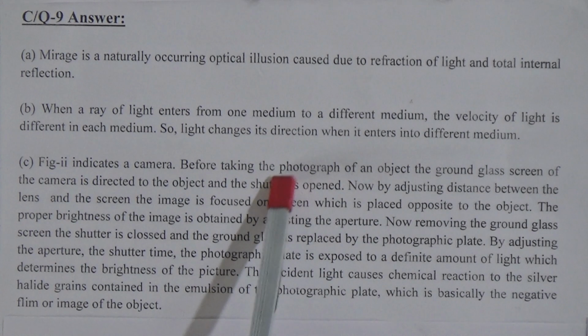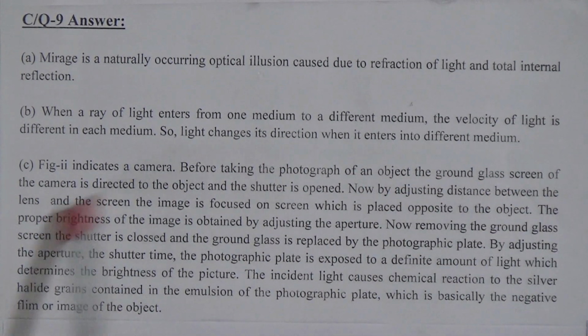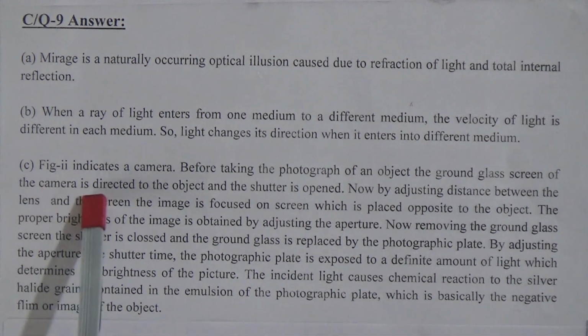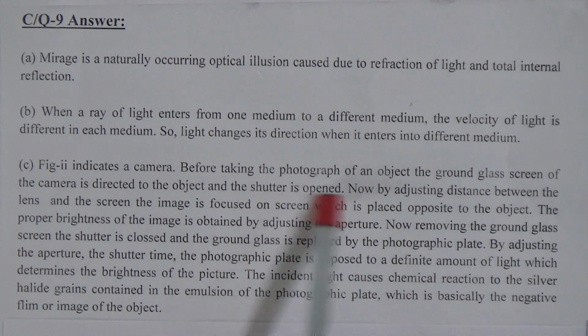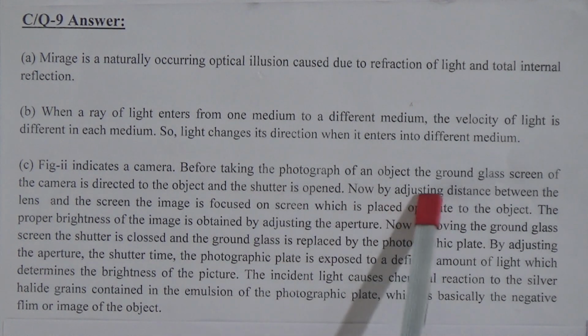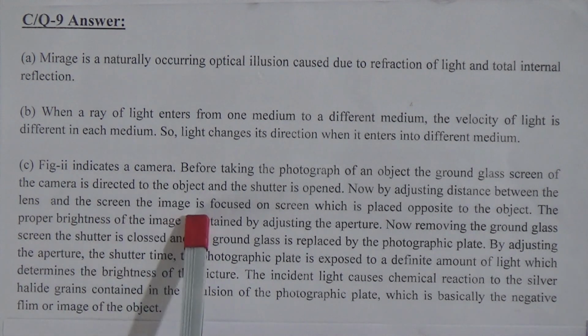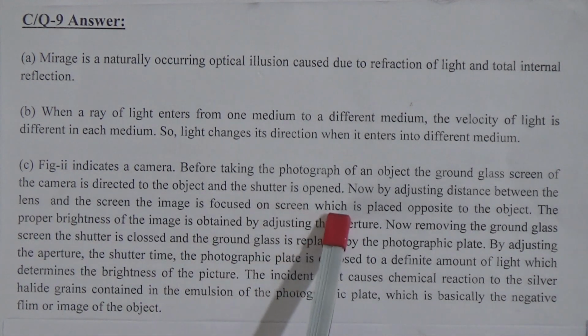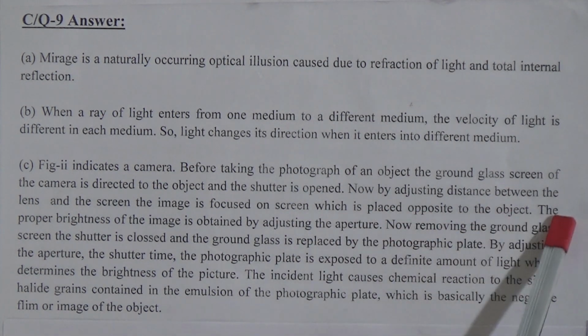Before taking the photograph of an object, the ground glass screen of the camera is directed to the object and the shutter is opened. Now, by adjusting the distance between the lens and the screen, the image is focused on the screen, which is placed opposite to the object.